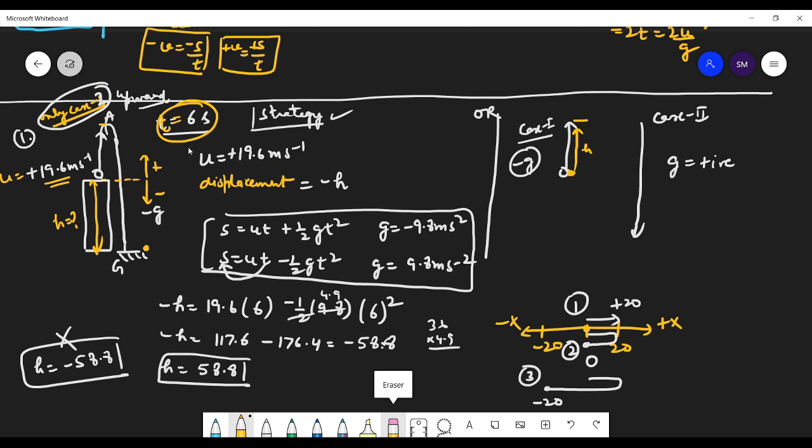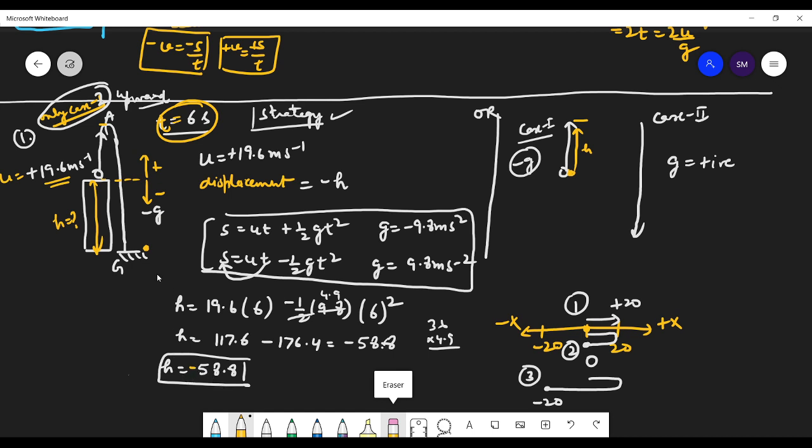Then we can do the same question. We don't know whether the H is positive or negative. We can do it this way also. In that case, automatically your answer will come out. H is equals to minus 58.8.